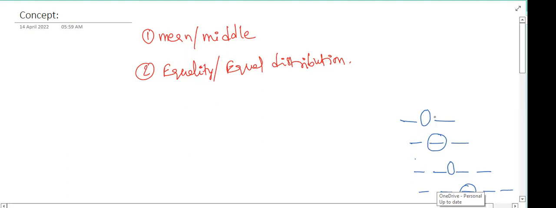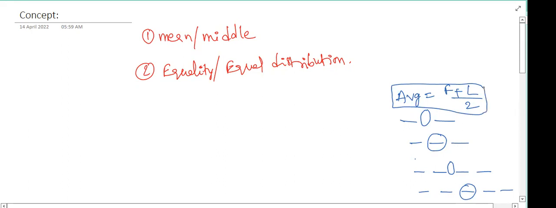To get this, we take one more equation, one more formula type. What is that? Average of numbers having equal difference. To get the middle number or to get the average, we can do first number plus last number by 2 also. Okay?